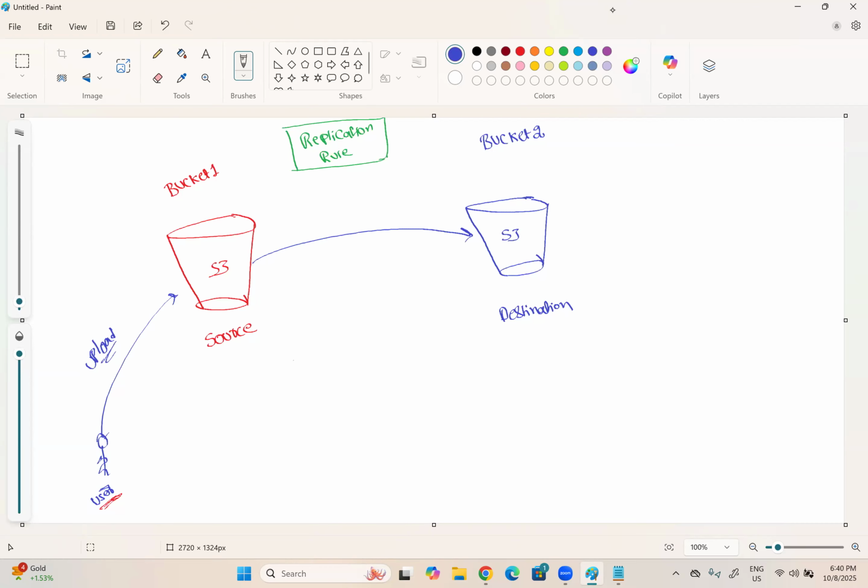How is it possible? If you recollect, in the first session of S3, I said that whenever you upload an object, in the backend there is an action called put.